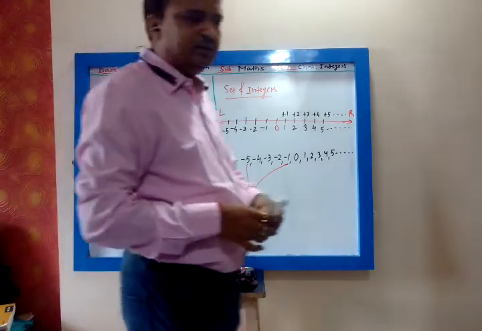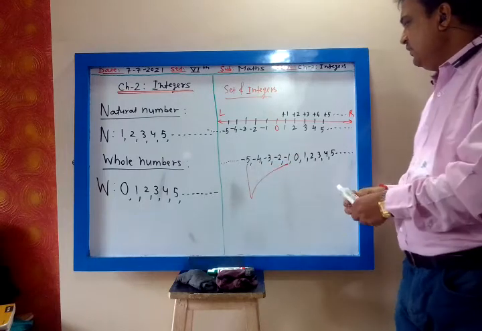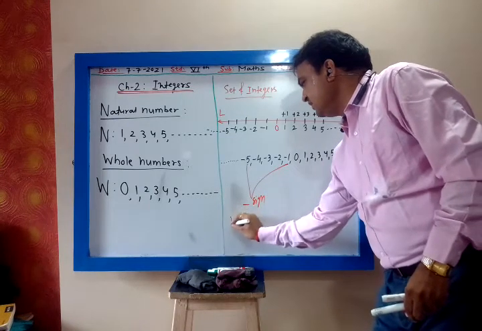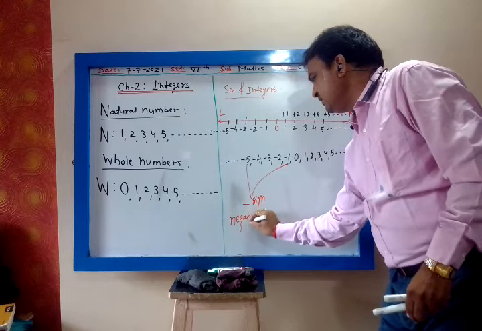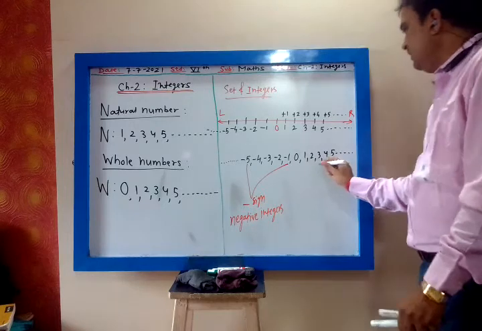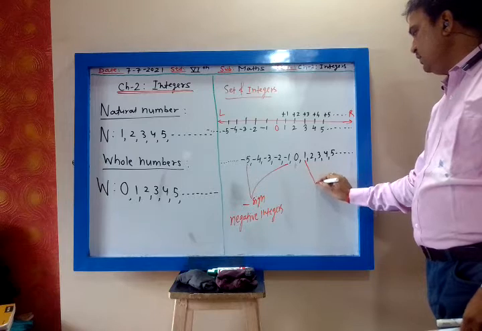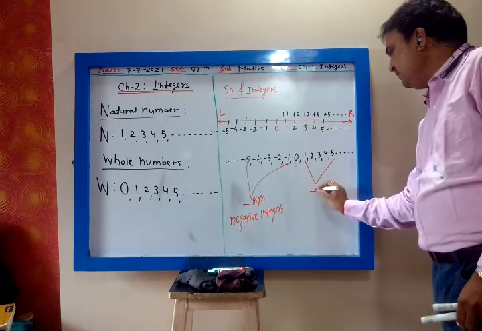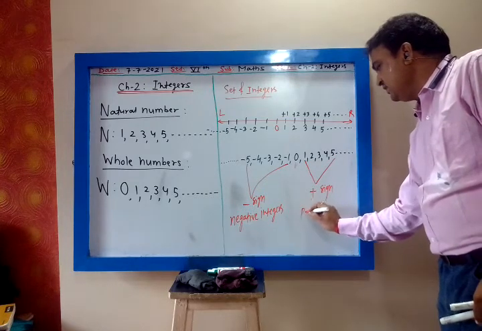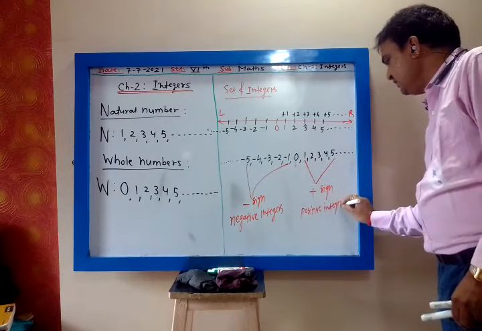Okay. Now, -1, -2, -3, -4, -5, whichever numbers have minus sign, they are called negative integers. And whichever numbers have plus sign, this zero will not come, 1, 2, 3, 4, 5 and so on, whichever numbers have plus sign or no sign, they are called positive integers.